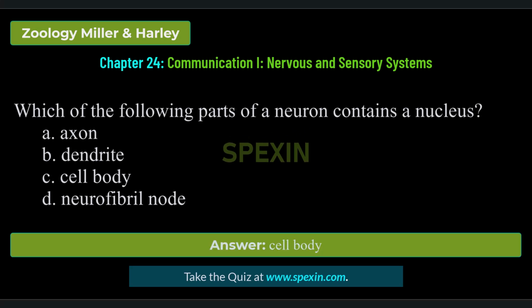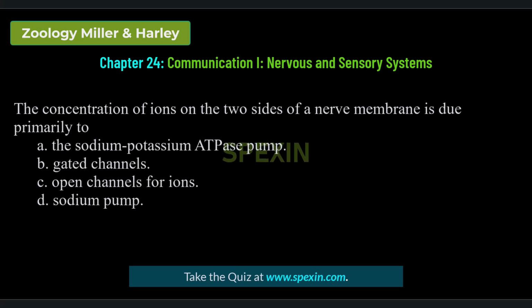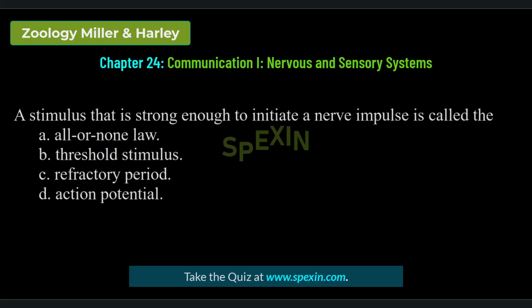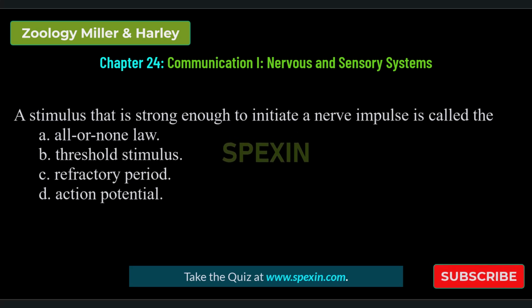Correct answer: cell body. The concentration of ions on the two sides of a nerve membrane is due primarily to the sodium-potassium ATPase pump, gated channels, open channels for ions, sodium pump. Correct answer: the sodium-potassium ATPase pump. A stimulus that is strong enough to initiate a nerve impulse is called the Ornan law. Threshold stimulus, refractory period, action potential.